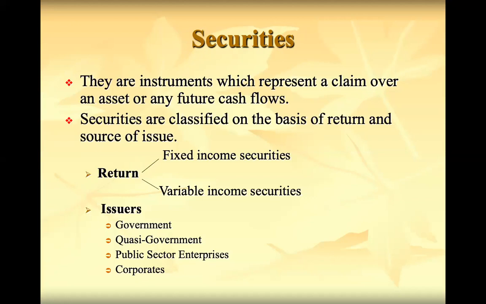If you take preference shares, they will get a fixed rate of dividend. Debenture holders will get a fixed rate of interest. If you invest in public deposits or fixed deposits in the banks, the investor will get a fixed rate of interest. All those securities are called fixed income securities. There will not be any variation in the return they are getting. And the next is variable income securities.